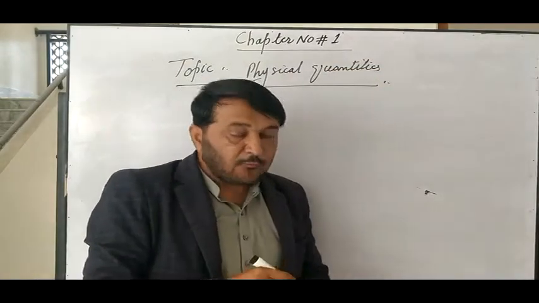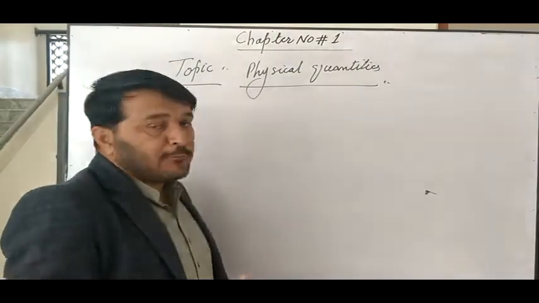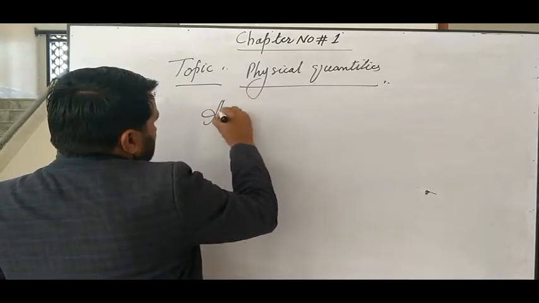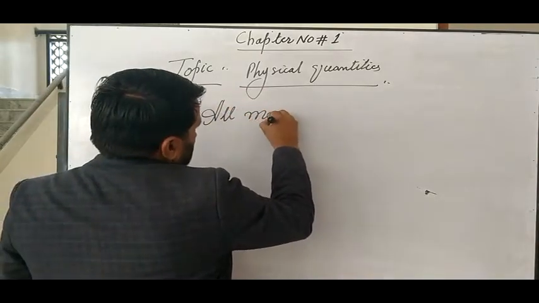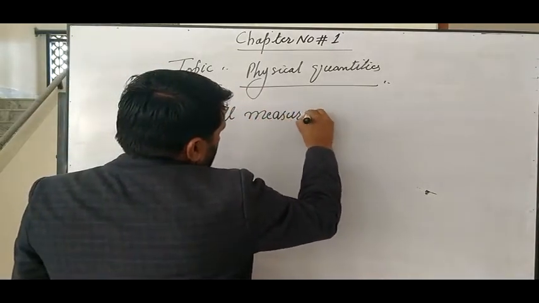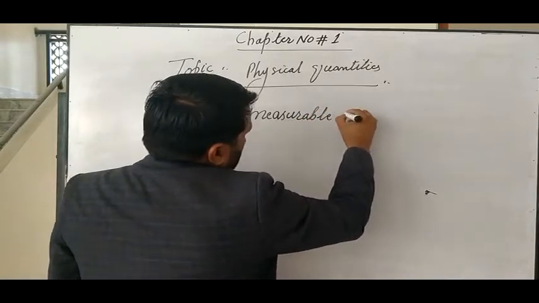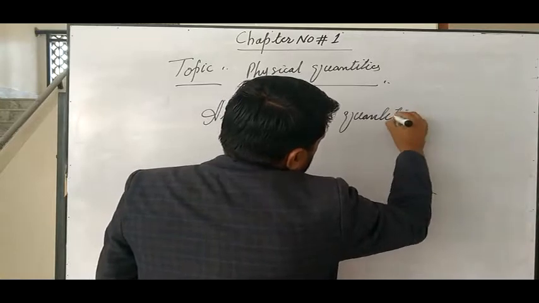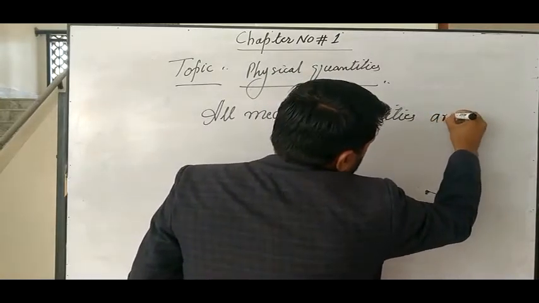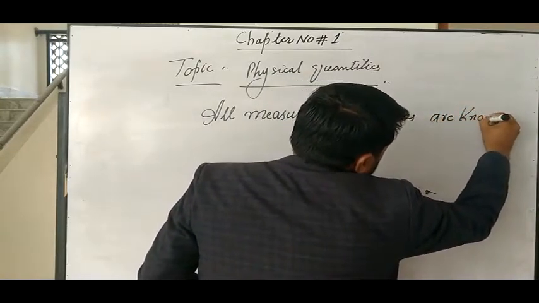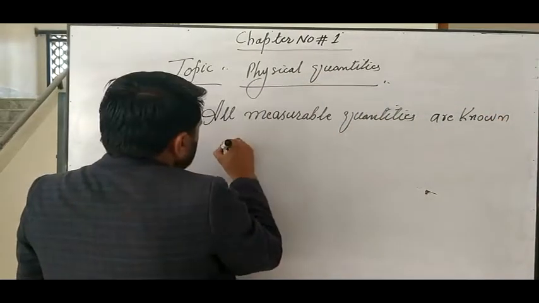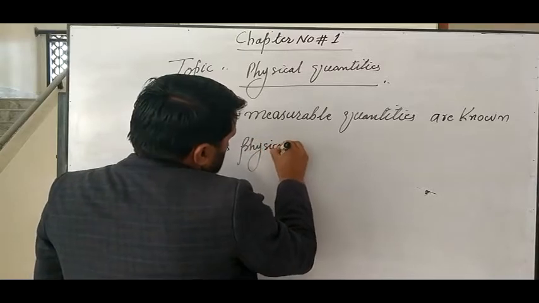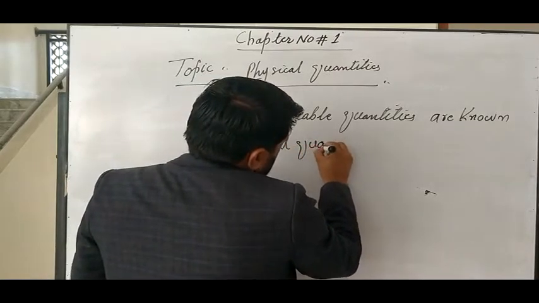Gentlemen cadets, first of all, what is a physical quantity?